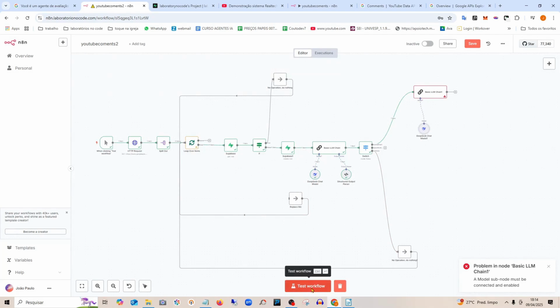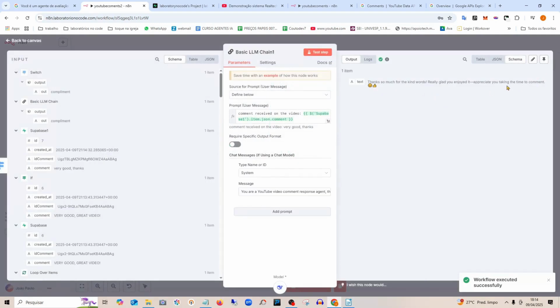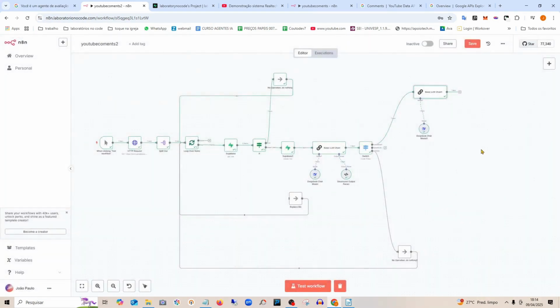If I test again, since I have two comments there and I only processed one, I will be able to respond to the second one here. Let's wait, it is processing. And here it already gave a response. Look, for that comment, I have the text here. And now I need to send this text to this comment here.